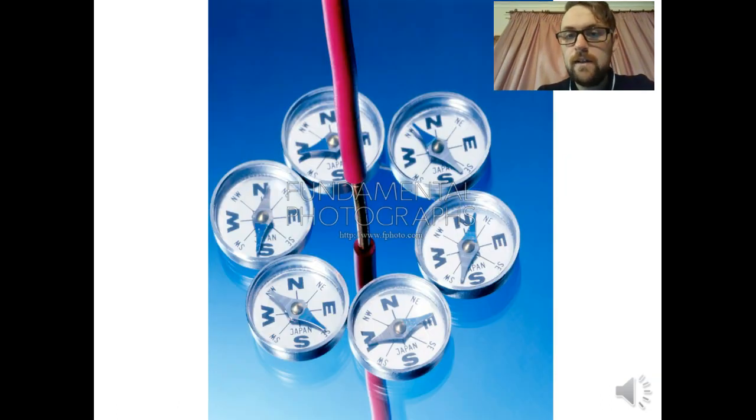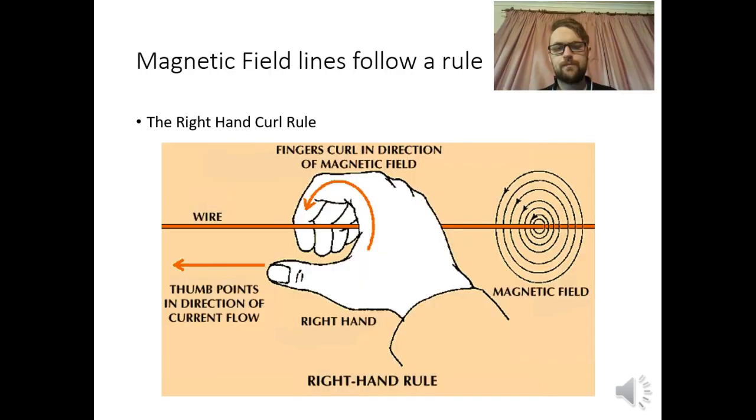And you can see here, we've got a wire, and the wire has currently got some current flowing through it. If we surround that by some compasses, they'll align in the direction of the field. And you can see they're becoming a circle here. And we're just going to have a look at that now as well.